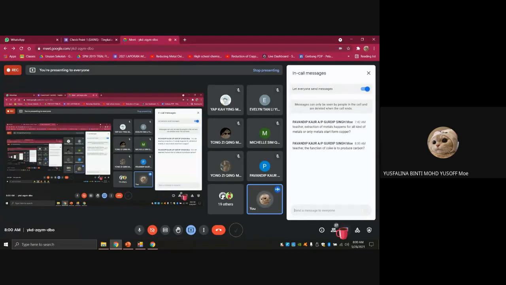Teacher, the function of coal is to produce carbon. Yes, coal is actually carbon. The other name for coal is actually carbon. Okay, so any other question?